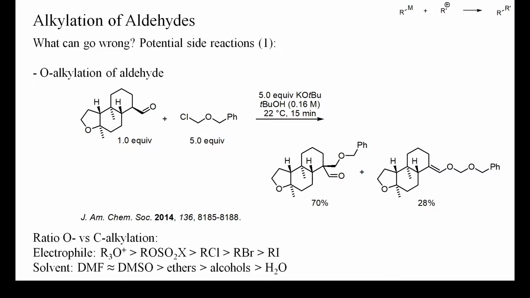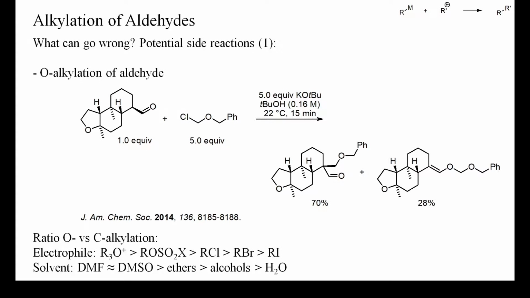Unfortunately, many things. Because aldehyde enolates are ambident nucleophiles, alkylations can occur both at carbon and at oxygen. In this example, the electrophile was an alpha-chloroether. These are hard, cation-like alkylating reagents with a high tendency to alkylate hard nucleophiles. In fact, almost 30% of O-alkylated enolate resulted in this reaction. The first example I showed you was a methylation with methyl iodide and potassium tert-butoxide as base of a similar starting aldehyde. In this case, no O-alkylation was observed.